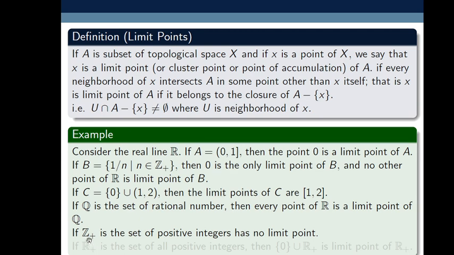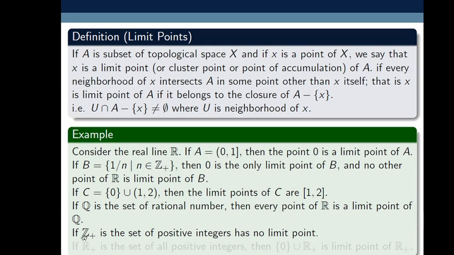Z plus, that is the set of natural numbers, the set of positive integers, has no limit points. So the set of all limit points of Z plus is the empty set. The set of all limit points of Q is R. The set of all limit points of this set C is the closed interval 1 by 2. The set of all limit points of this set B is the singleton 0. The set of all limit points of this set A is the closed interval 0, 1.